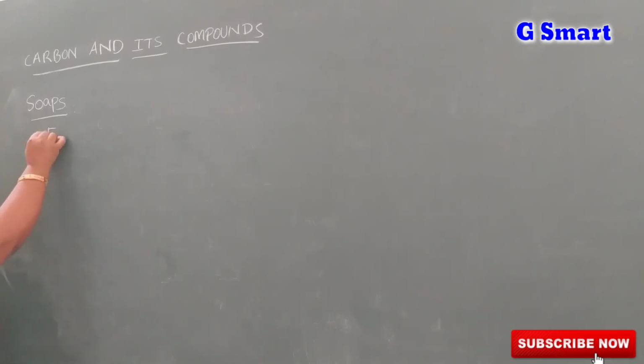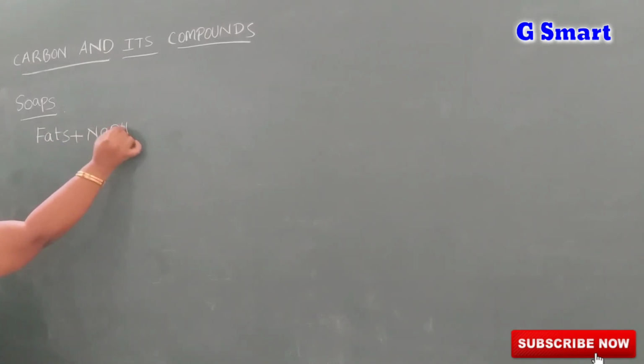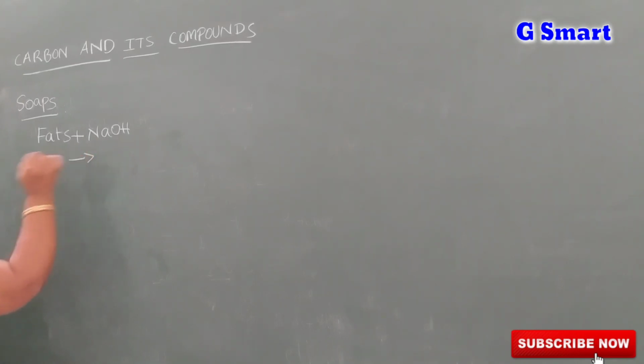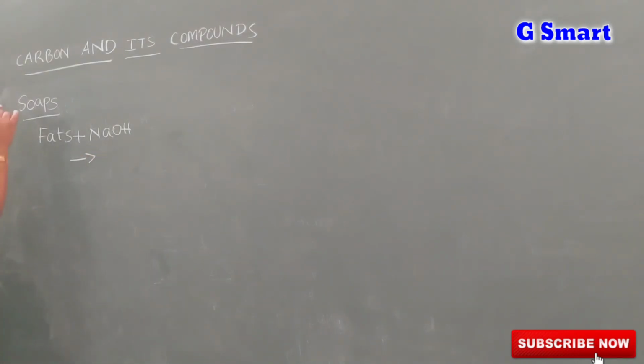When fats are reacted with sodium hydroxide, we get sodium salts. These sodium salts of fatty acids are used as soaps.